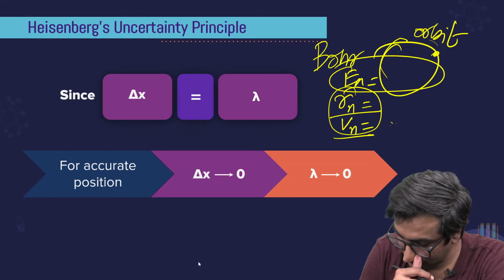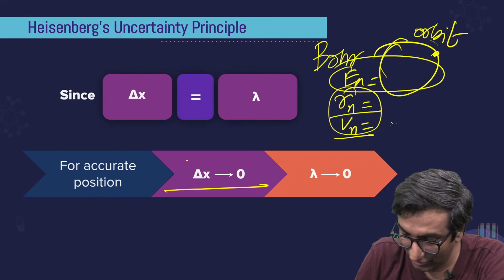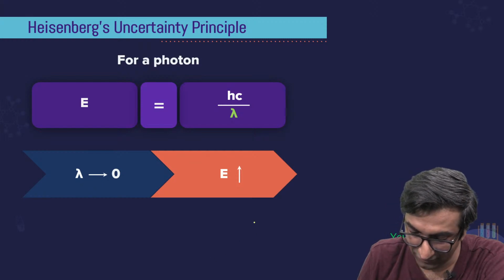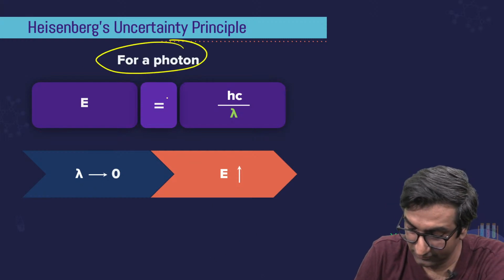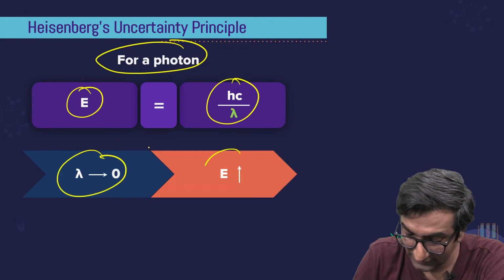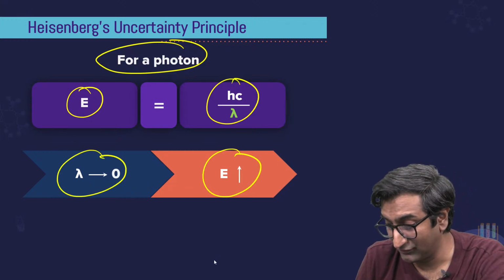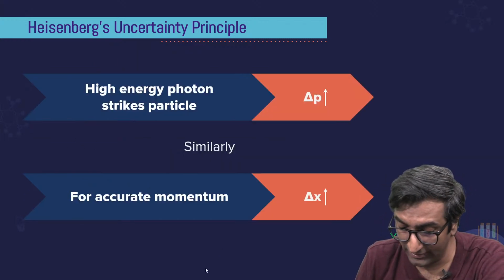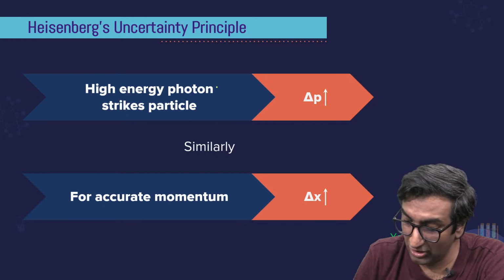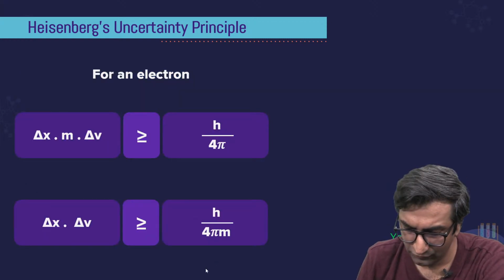Yeah. If you try and get an accurate measurement of this, you mess up everything else. For photon, you got E equal to hc by lambda. If I'm trying to measure this, energy ka jo hai, error increases. So irrespective of what particle you're doing or anything else you do, you're going to mess up something or the other. Okay. So let's look at a question.